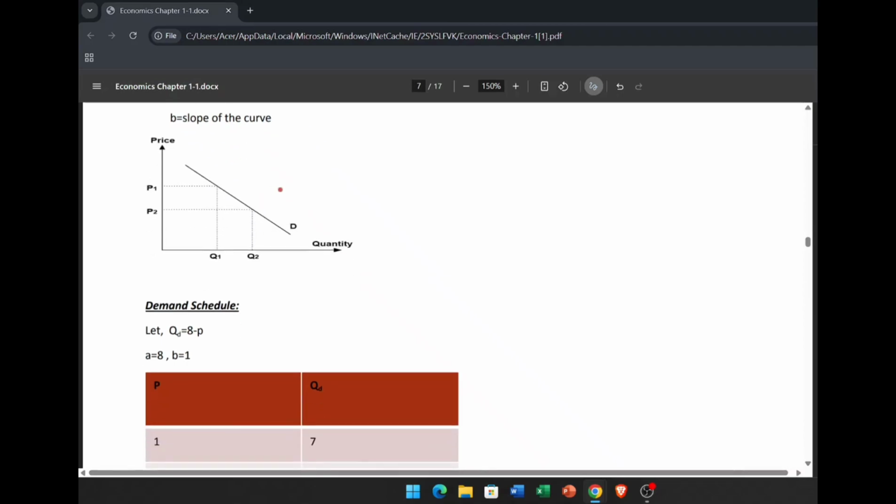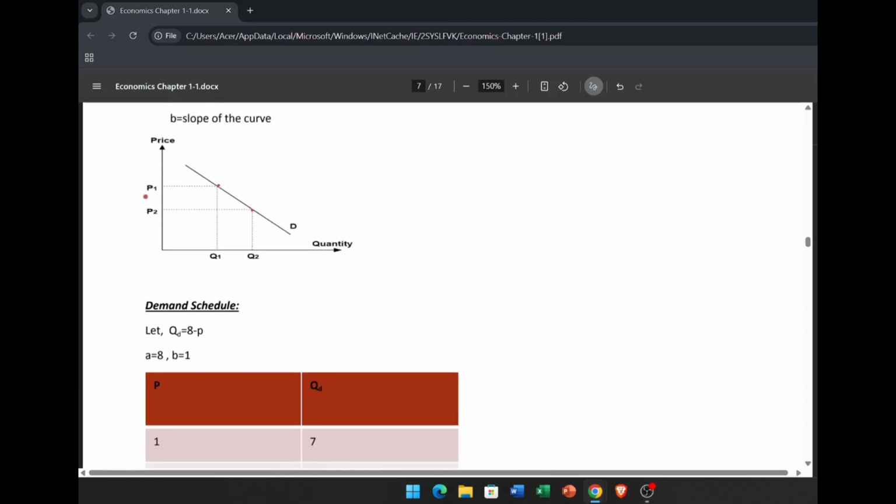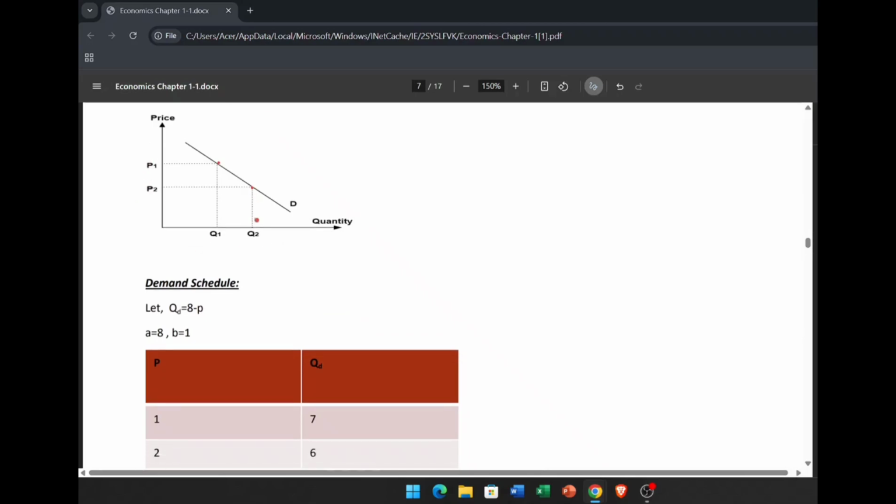So in the curve we can see when the price is P1, the quantity demanded is here. But when the price decreases, the quantity demanded has increased. Q1 is less than Q2. So from here we can see that when the price decreases, the quantity demanded has increased.